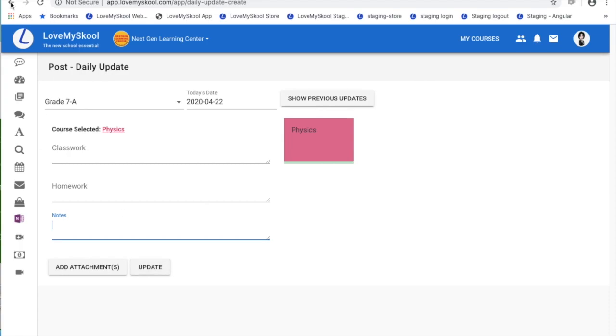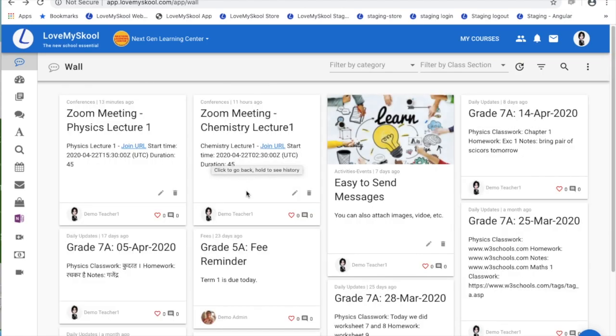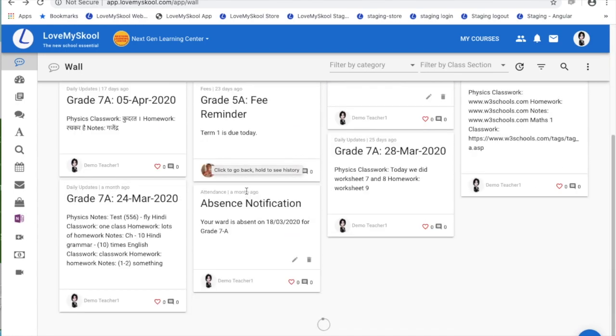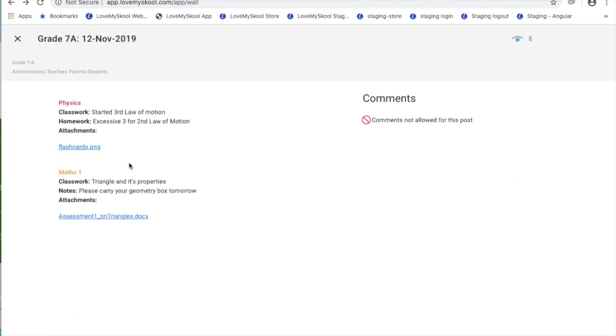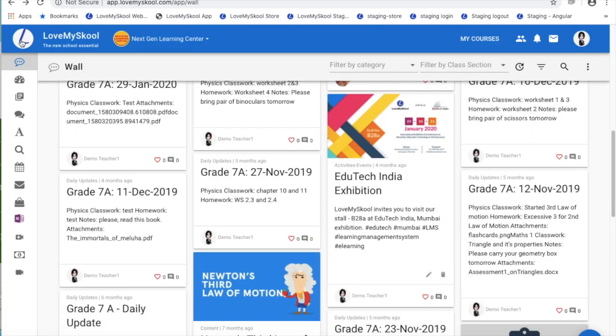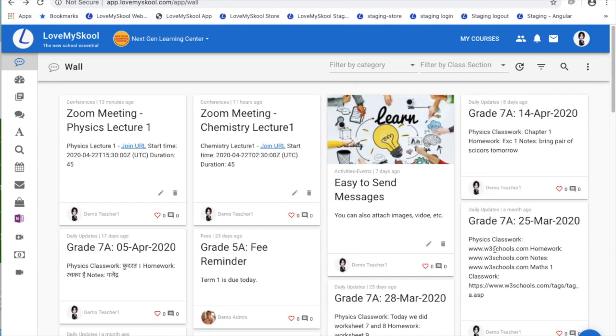The advantage of using a daily update is the user, the parent or student, will not have to look for various messages, multiple messages, to get an update for the day. And an update, once it is sent, would look like something like this, where for each course a teacher would have updated what was the classwork, what was the homework, and so on and so forth, and even attachments can be done there. These messages can be sent out only by a teacher or an admin. A student or a parent cannot send messages. They can only receive messages and comment on them if comment is allowed.